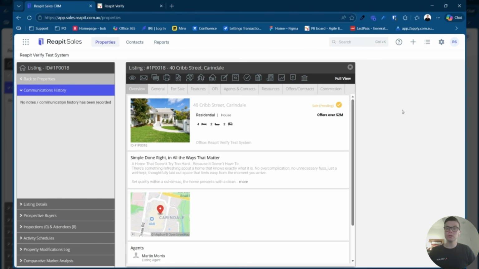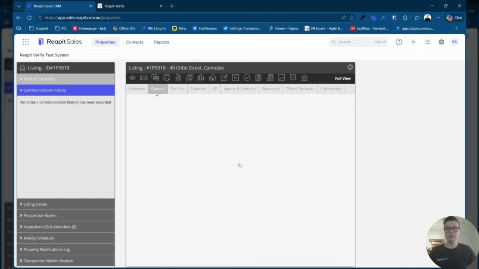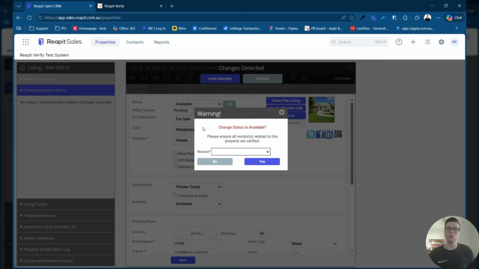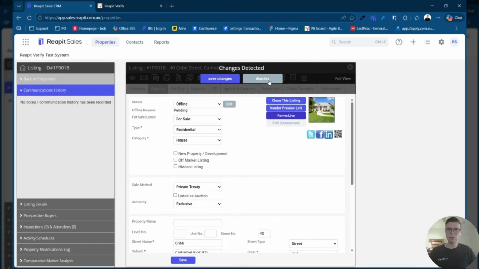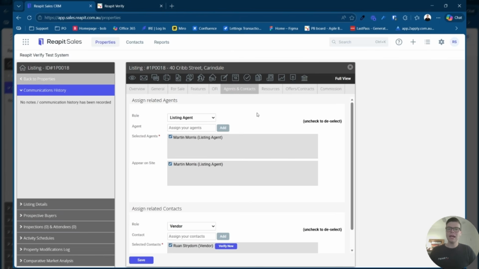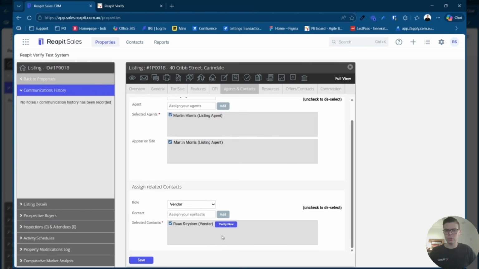The first thing that you will notice when you go to try and list a property is a warning asking you to make sure that all of the vendors related to this property are verified. From here, you can go ahead and list the property. This is just a warning, or you can click out of the warning and navigate to your Agents and Contacts tab. And this is where you will now see that you have the option of verifying your vendors.